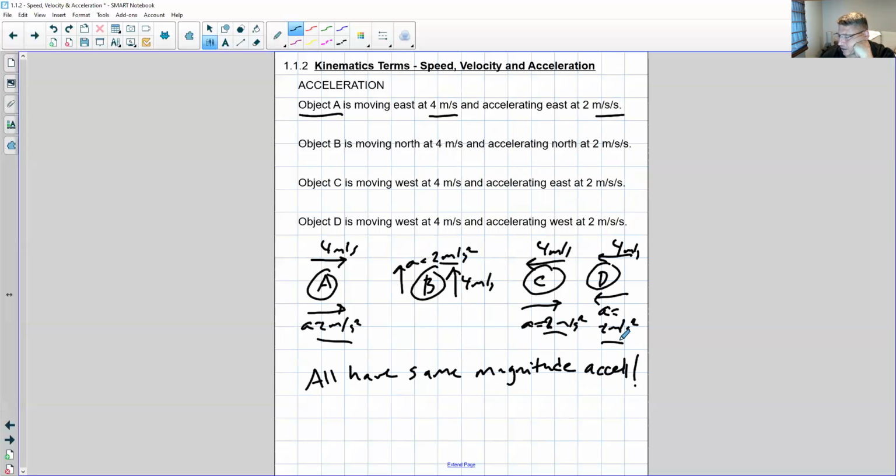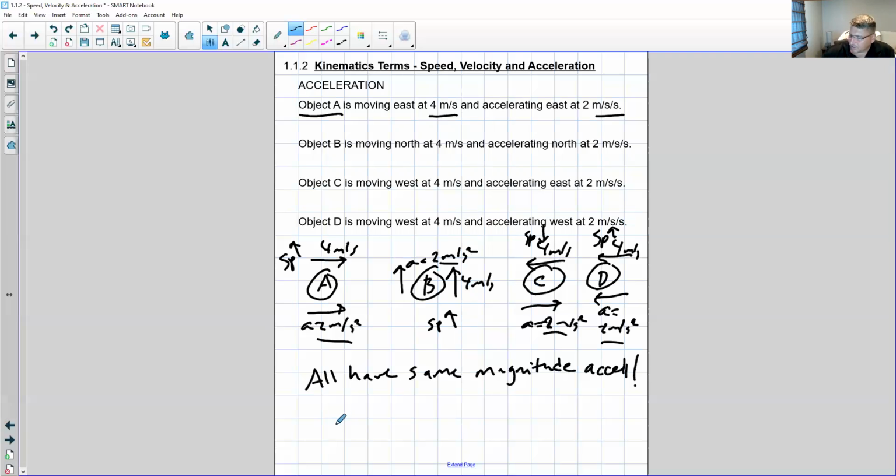A is speeding up. B is speeding up. C is slowing down. And D is speeding up. If the acceleration and velocity are in the same direction, you speed up. If the acceleration and velocity are in opposite directions, you slow down.